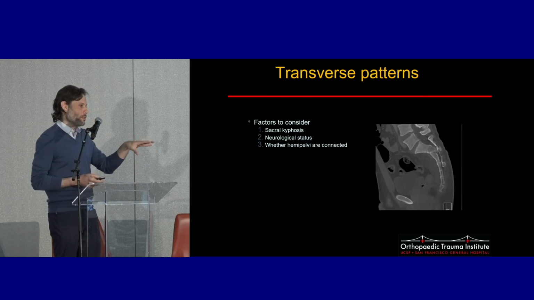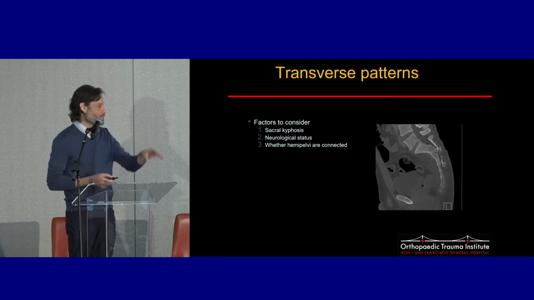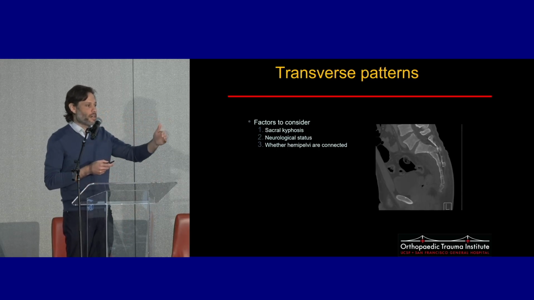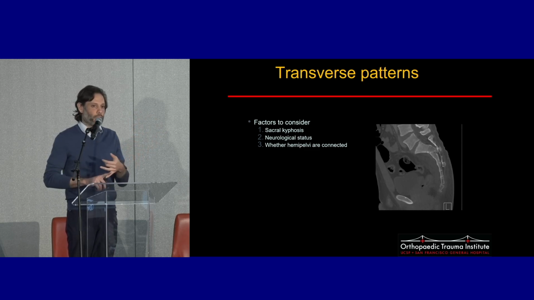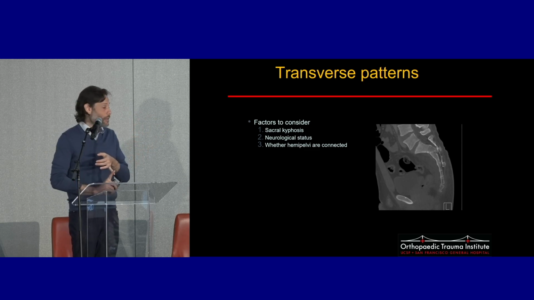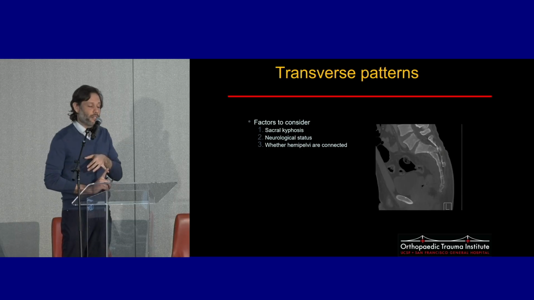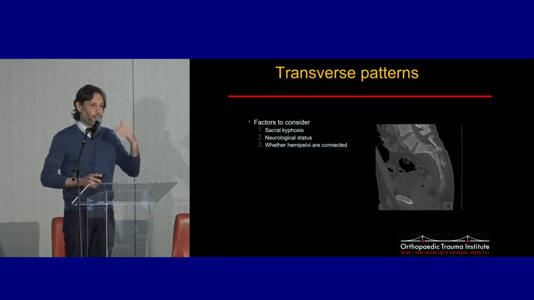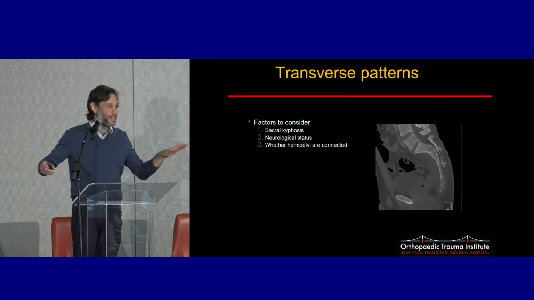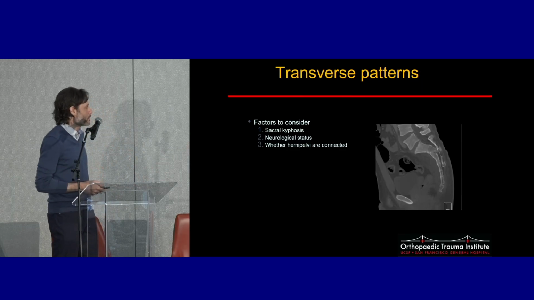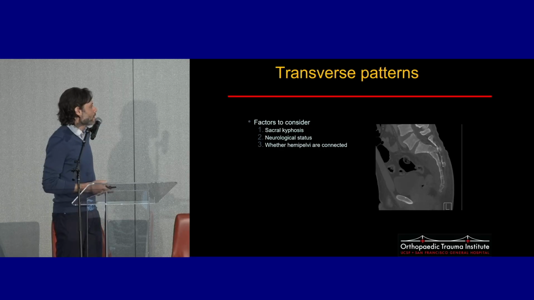And if it's left to heal in this position, there may be consequences down the line. You could see in a pattern like this, the sacral canal is compromised. The nerve roots passing through that area that namely control bowel and bladder function could be compromised. So the neurologic function is something that we focus on. A lot of patients may not have motor deficits because the S1 nerve roots have already come out. So it's really that rectal exam that David highlighted earlier that is critical for these patients.